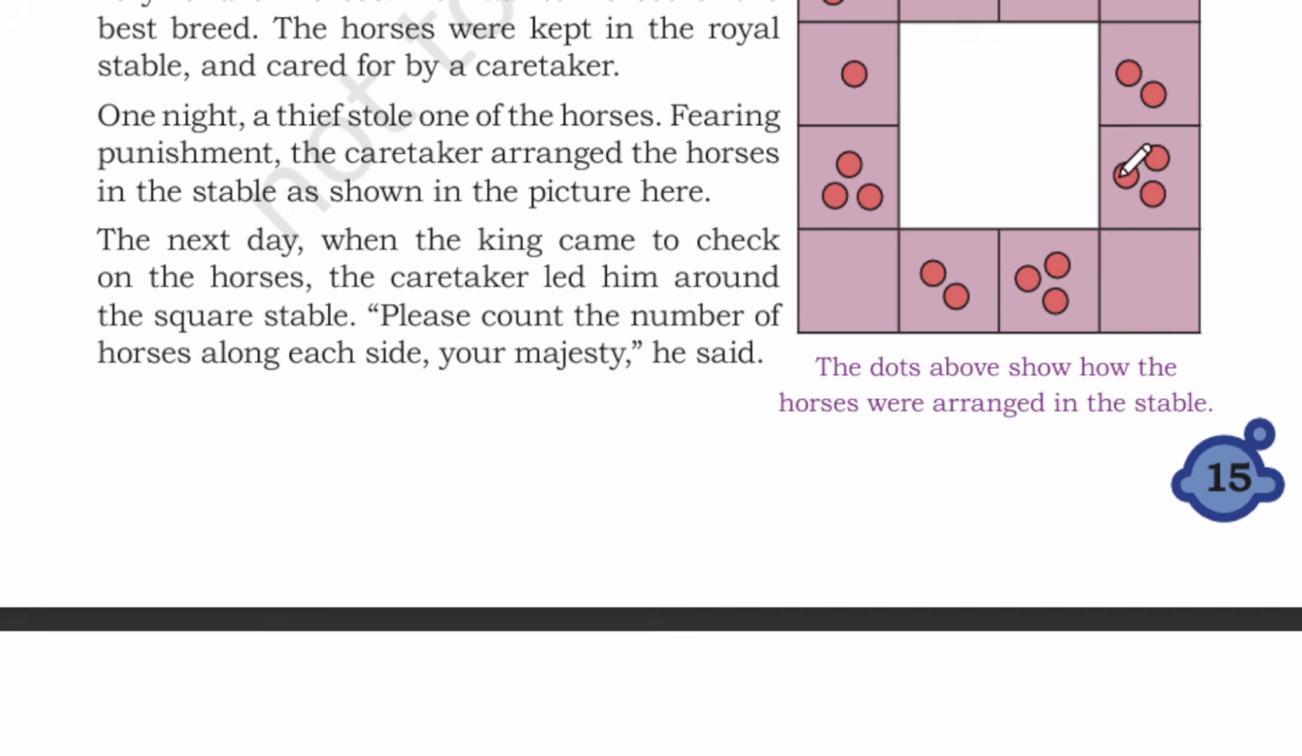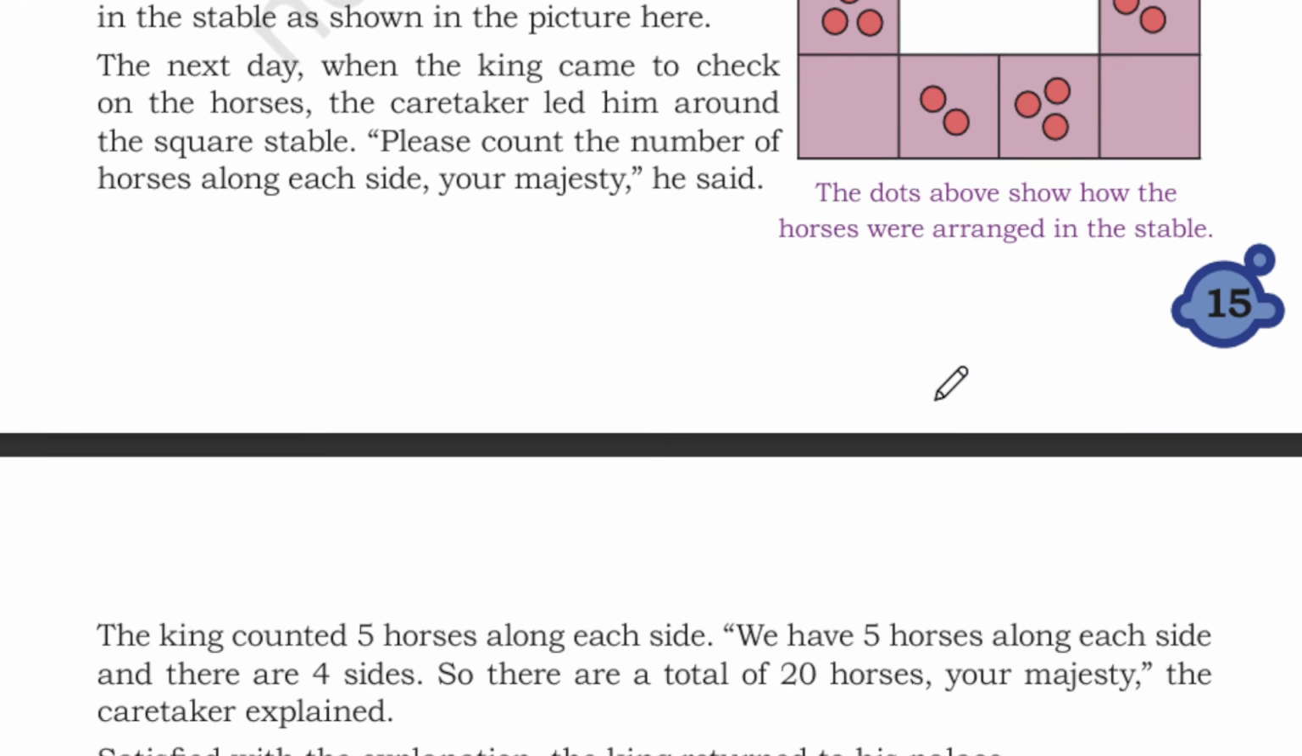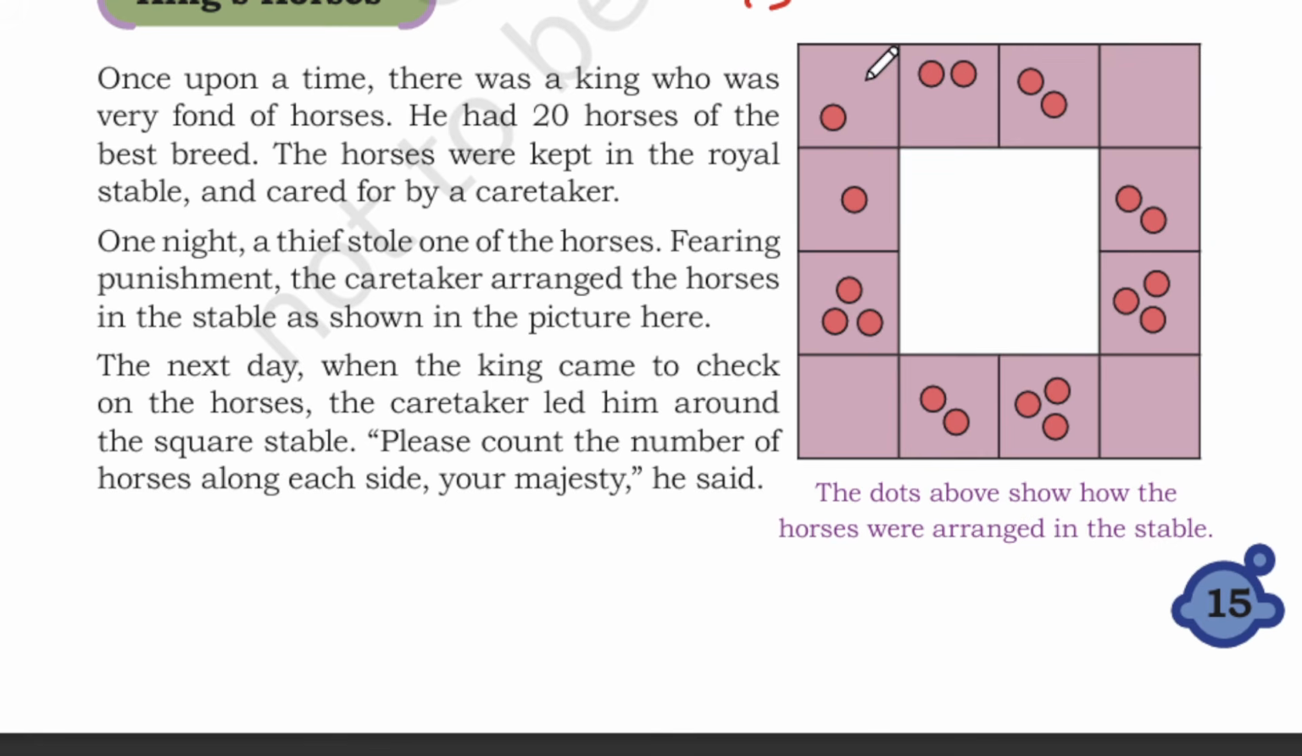So here this is a square table and the dots are the number of horses. The dots shown above show how the horses were arranged in this table. Okay. The king counted 5 horses along each side. So on each side he counted 5 horses. For example, this side 1, 2, 3, 4 and 5. Again this side 1, 2, 3, 4, 5 and this side 1, 2, 3, 4, 5.